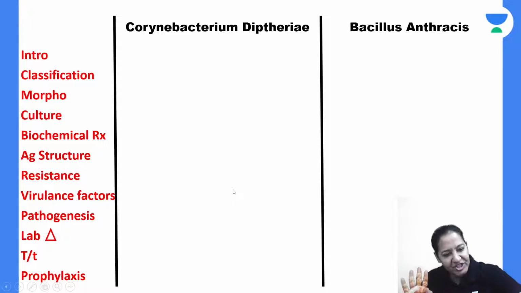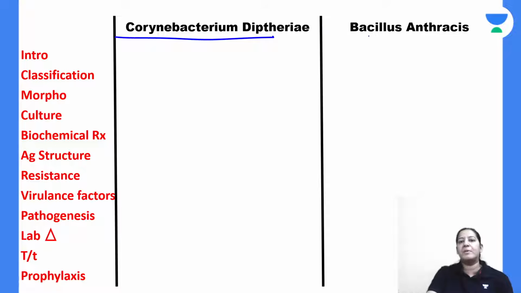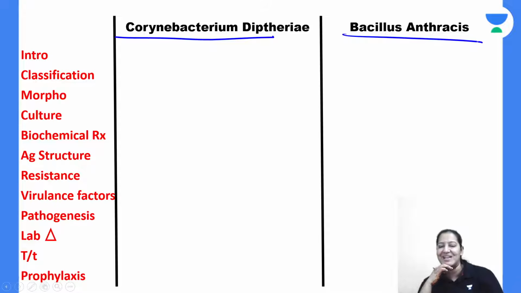Let me revise the complete chapter once at a glance, and let me come to the next chapter immediately, Bacillus anthracis. Everyone give me a thumbs up first. Shall I start? So please help me in revising the entire chapter. Can you help me in revising?